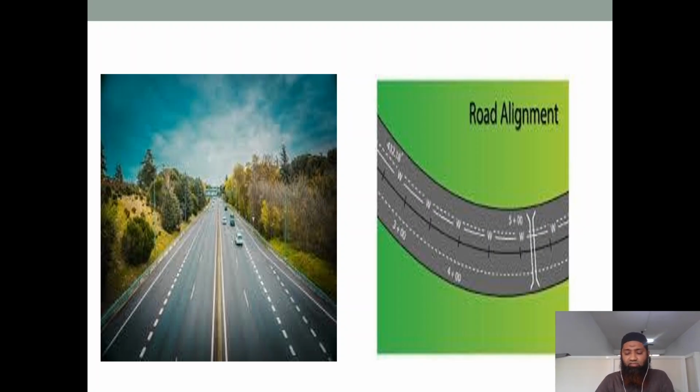You can see I've just put these figures here. You can see what alignment means, the center line that has been marked. You can see the road is turning here in the right figure, which looks green. That road has a curve here. So depending on that curve also, we have to maintain that center line. It is very important. You must have noticed when you are driving a vehicle, you have a center line marked, they are even painted. You can see in the left figure that the center line has been marked and painted.